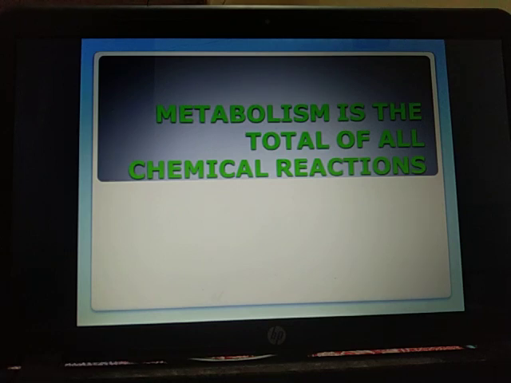Now, catabolism. It constitutes breakdown reactions. It is also known as destructive metabolism because it involves breaking of complex substances into simpler ones. Potential energy present in the complex substance is converted into kinetic energy. Some of the energy is trapped as chemical energy in adenosine triphosphate.